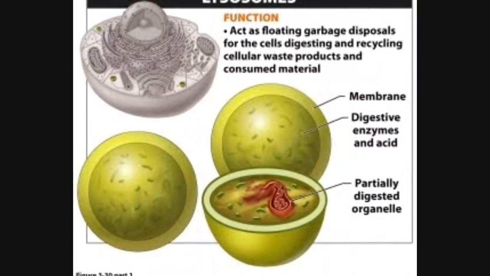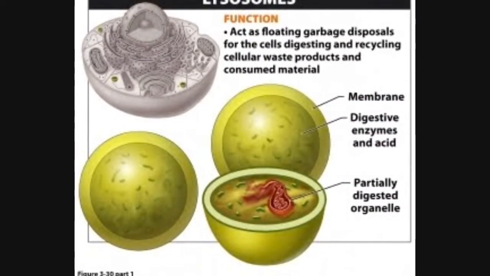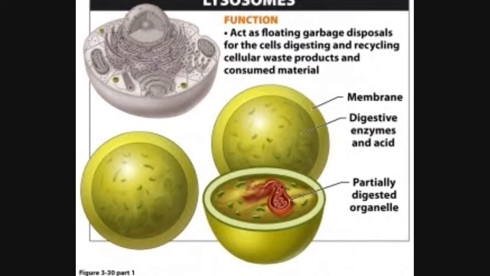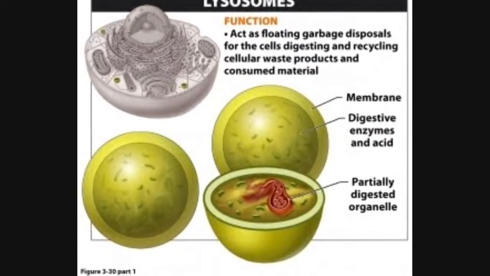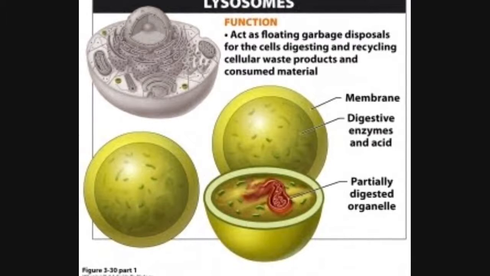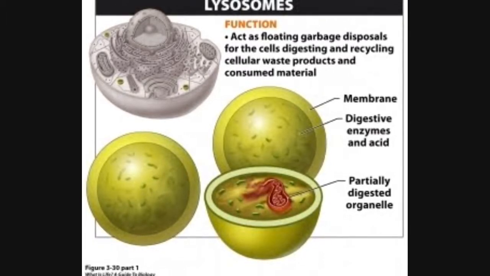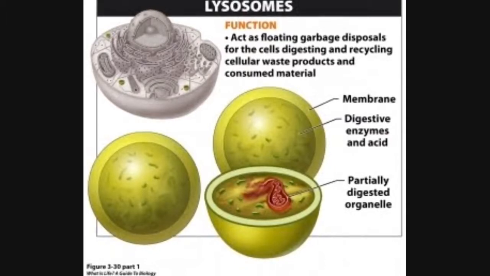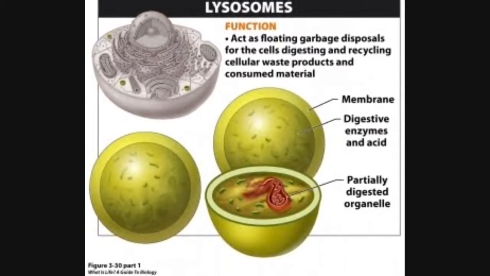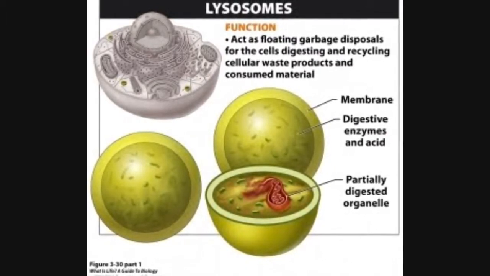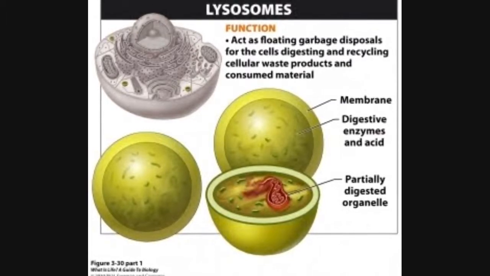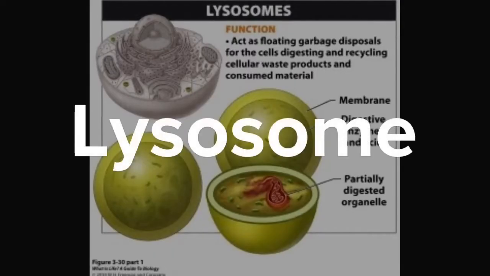Lysosomes are usually budded from the Golgi with enzymes inside. They digest cellular materials that are no longer useful and can break down fats, carbs, proteins, and other molecules to be recycled by the cell. To do this, the lysosomes use many different enzymes made in the ER and modified by the GA.